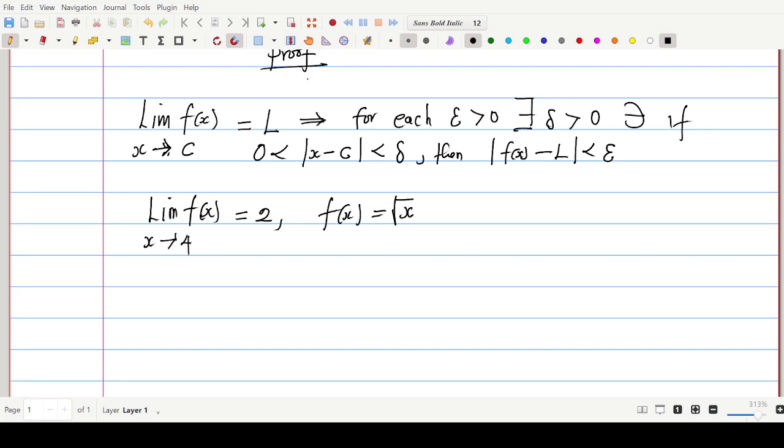Now, what does that mean? It means we have to find a delta that will guarantee this expression in our definition. Note, in this particular example, our L is 2, while our c is 4. So in the place of c, I'll be putting 4, and in the place of L, I'll be putting 2. So we have to show that there exists a delta that will guarantee this inequality.